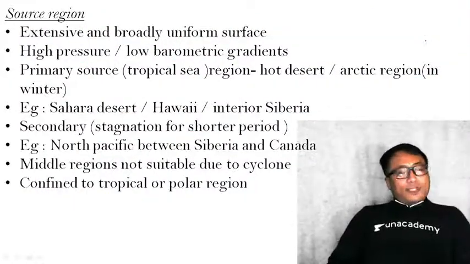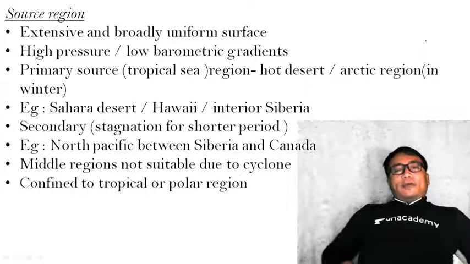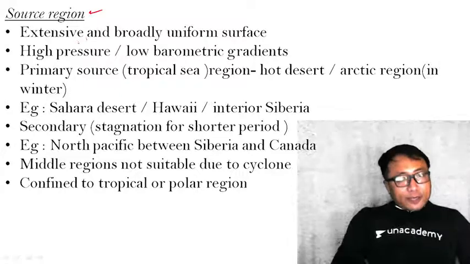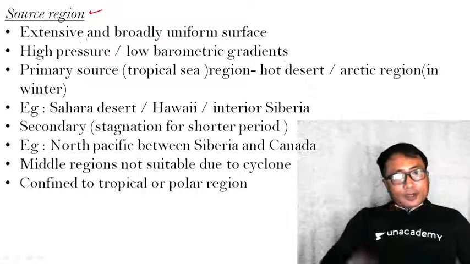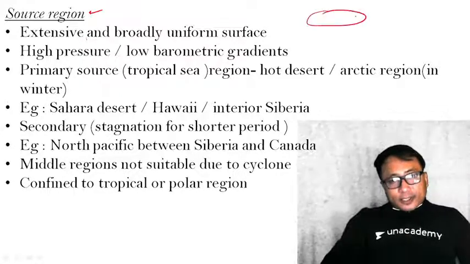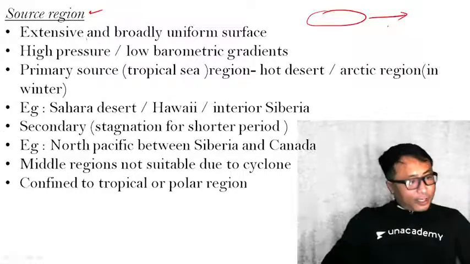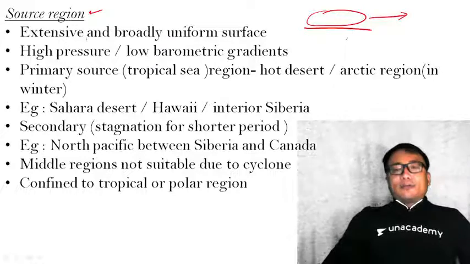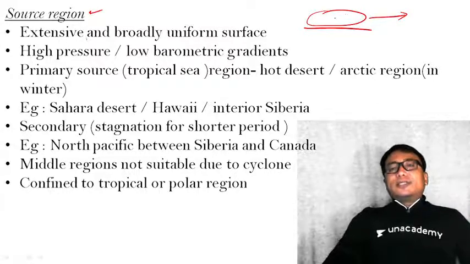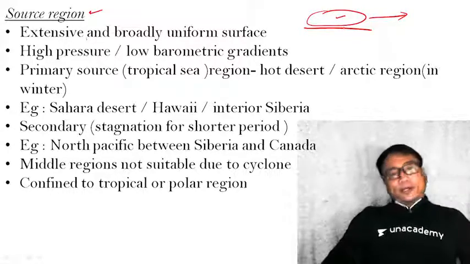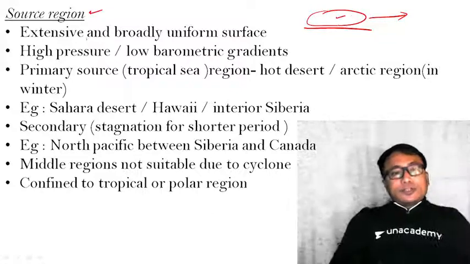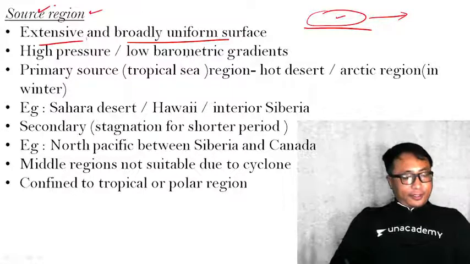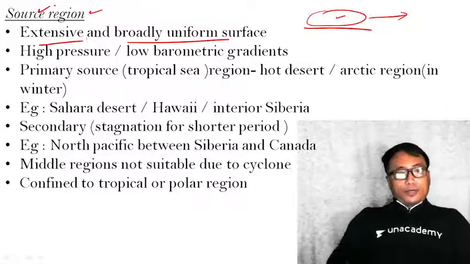Now, what are the source regions? I have already mentioned to you how an air mass is formed. Therefore, the source region is the place from where the air mass is originating. You see here, an air mass after formation can travel from one place to the other, so it is very dynamic in nature. But during its initial formation phase, it needs to be steady over a uniform area. Therefore, the source region should be an extensive and broadly uniform surface. I have explained to you why it is so.